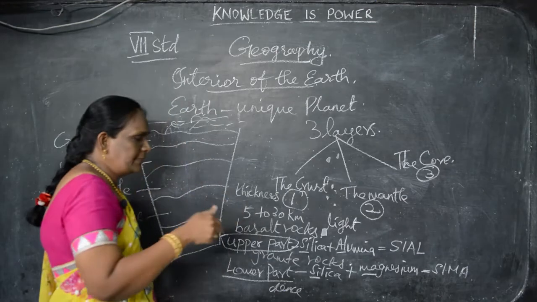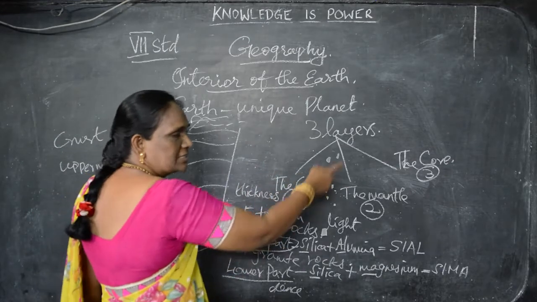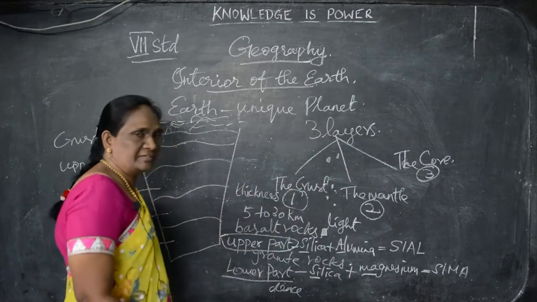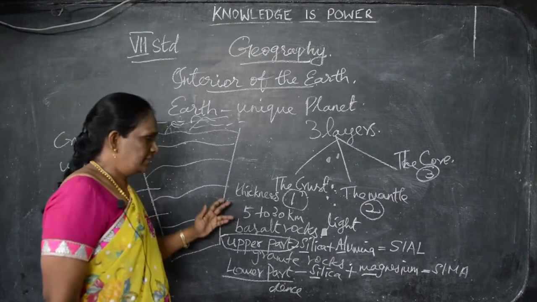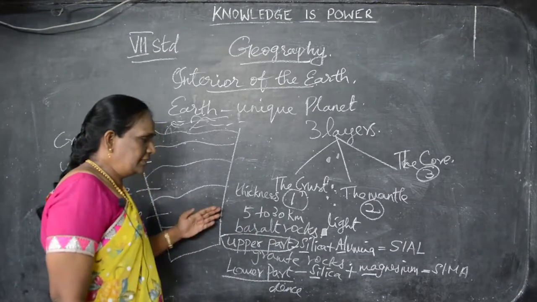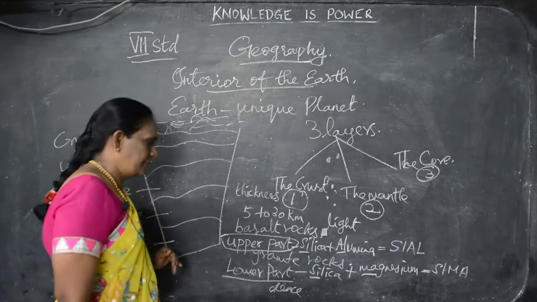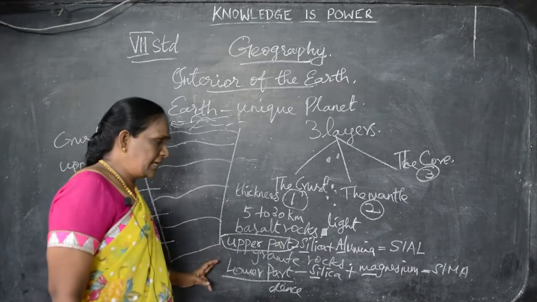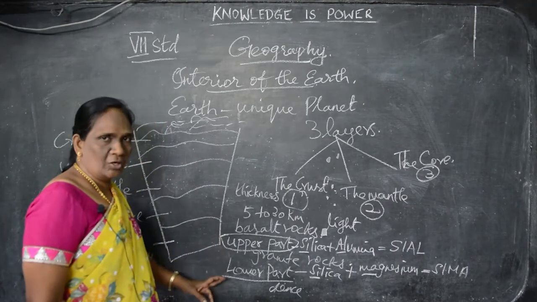So in the interior part of the earth, there are three layers: the crust, the mantle and the core. The crust has a thickness from 5 to 30 kilometers, and it has basalt rocks. There are two types in the crust, the upper part and the lower part.